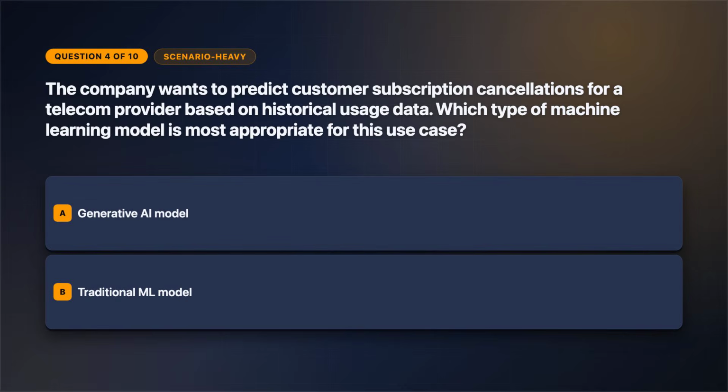All right, question 4. The setup controls the answer. The company wants to predict customer subscription cancellations for a telecom provider based on historical usage data. Which type of machine learning model is most appropriate for this use case? Select one answer. Review the answer choices on screen.